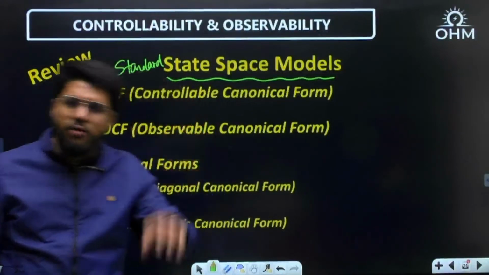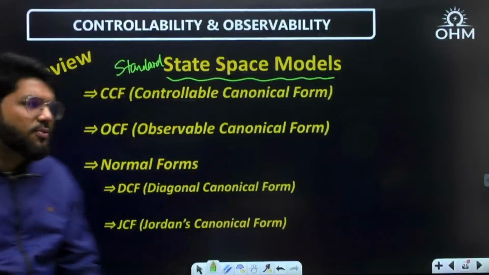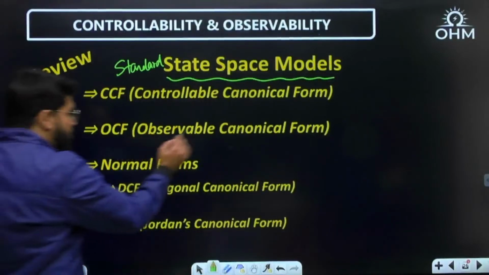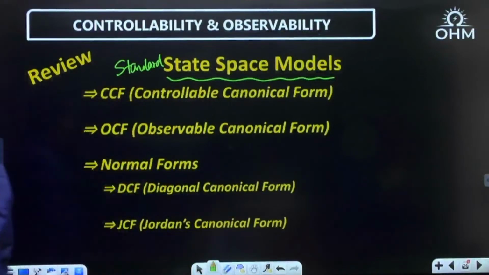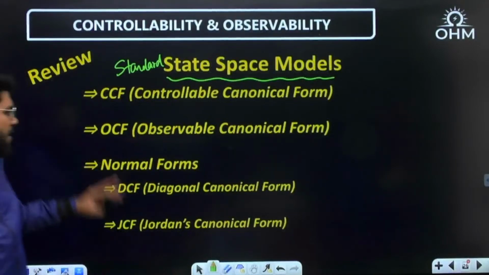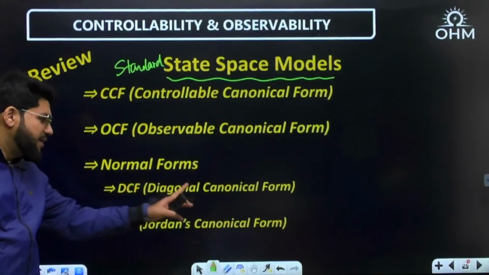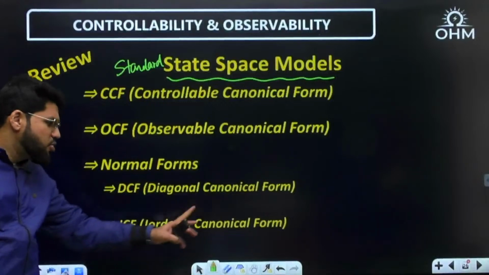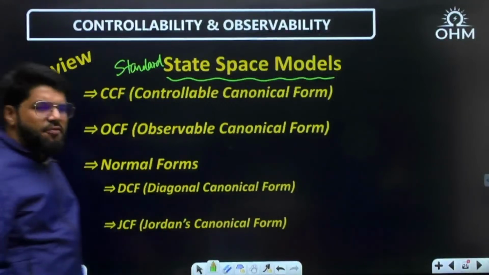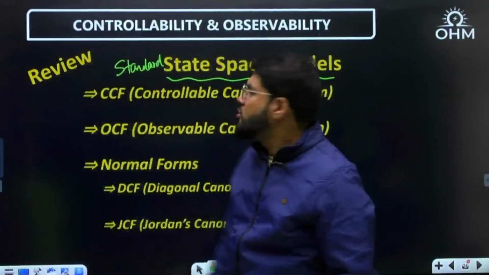I'm just giving you that review of how to identify CCF, Rishabh. Coming to that only. OCF, observable canonical form. Such a form will always be observable. Then there are two normal forms: DCF, diagonal canonical form, and JCF, Jordan canonical form. How to identify them? I'll give you a quick revision of that.